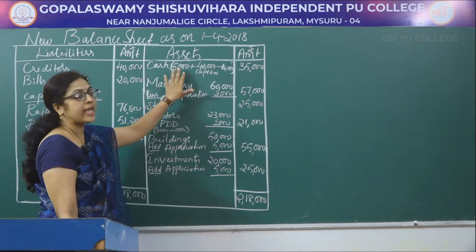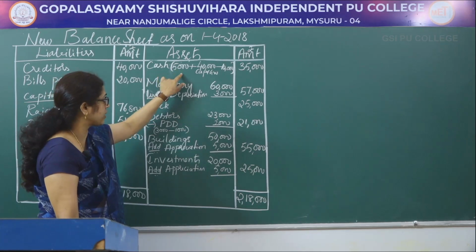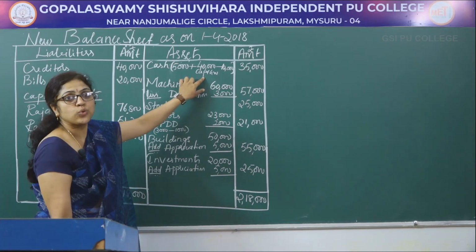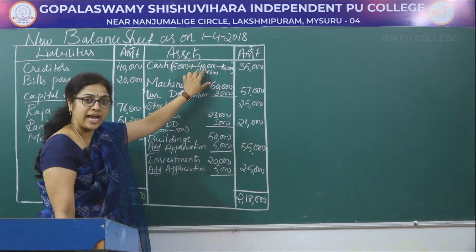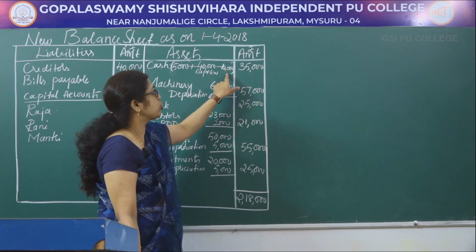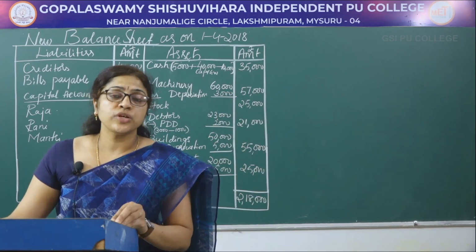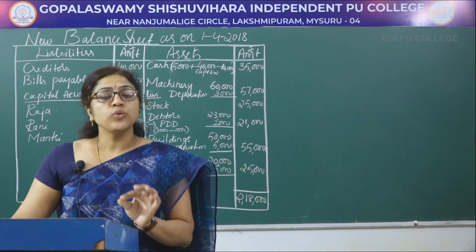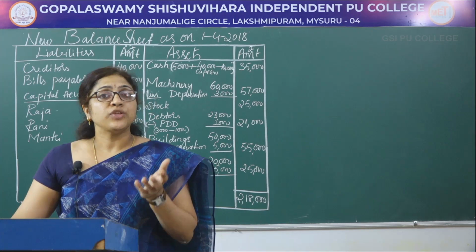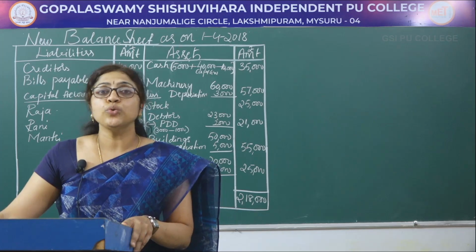While adjusting the cash account, first you should record the cash which is available in the old balance sheet, that is 5,000. Plus, if the new partner brings the capital as well as goodwill in the form of cash, it should be added. Then if goodwill is written off during the year, it should be deducted. Then the cash balance is 35,000. After going through the question, you should be able to know whether the goodwill is brought in cash by the new partner, and whether the full amount or part of the amount is withdrawn. I hope today's session was useful to you all. Thank you.